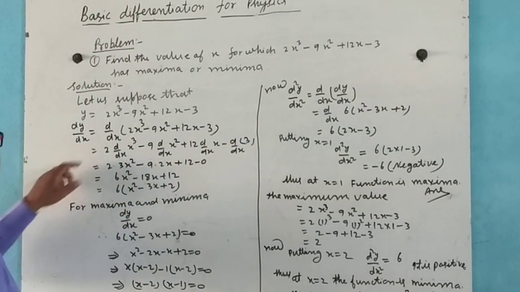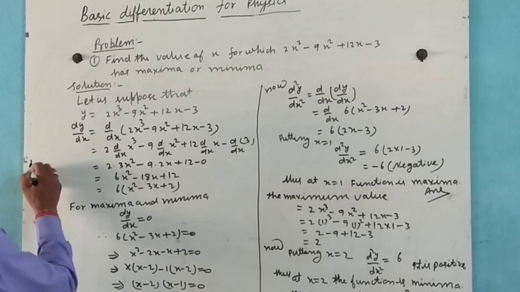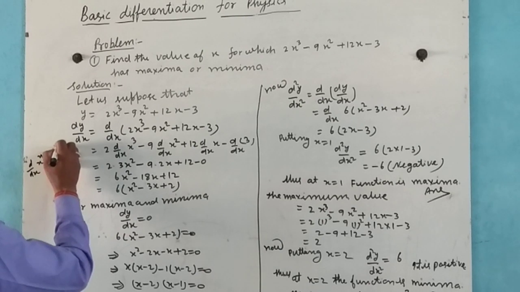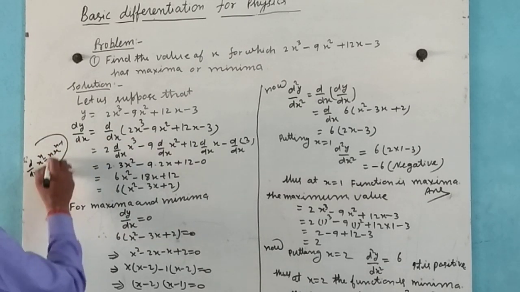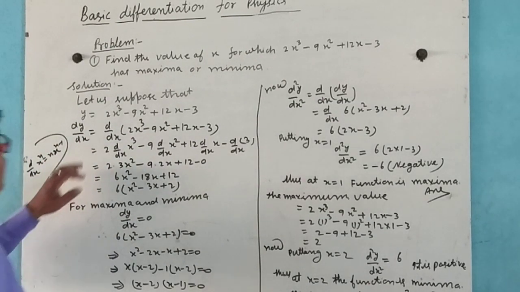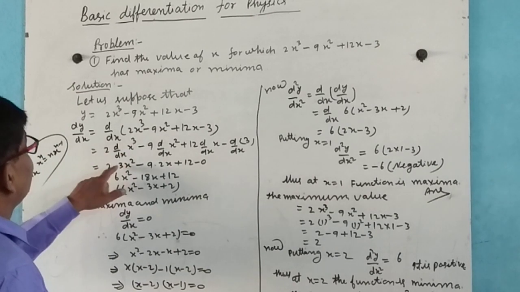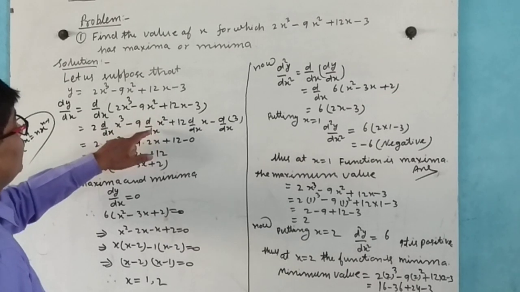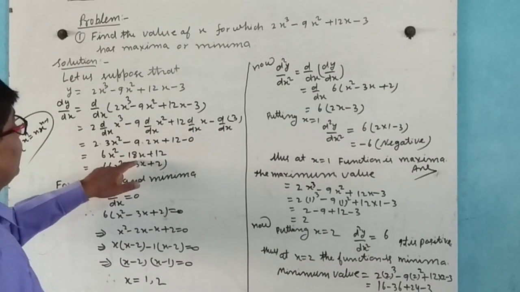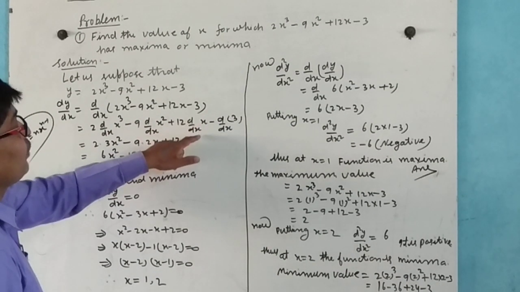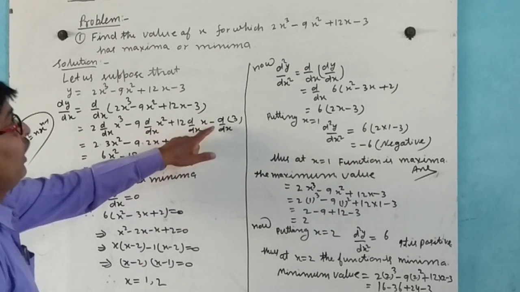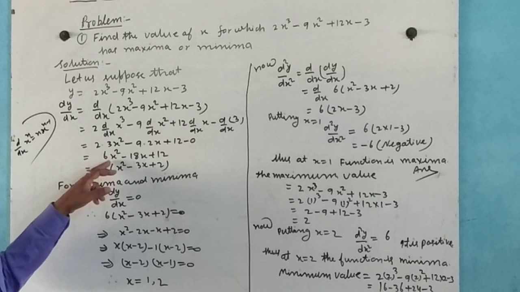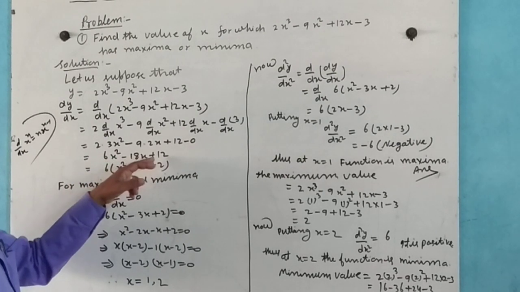Now as we know that d by dx of x to the power n is equal to n x to the power n minus 1. In the similar sense, this is 3x square, 3 times 2 is 6x square, and 2x here gives 18x, and d by dx of x is 1, so 12, and constant term 0. So that is 6x square minus 18x plus 12.